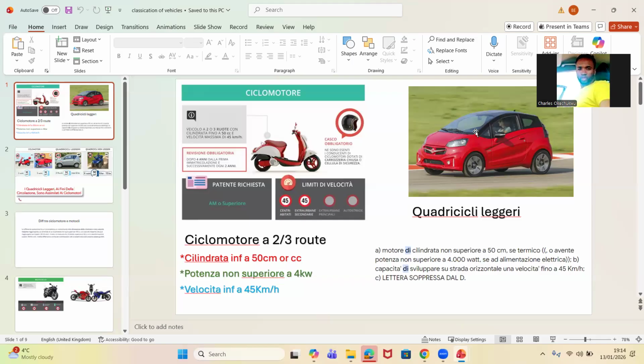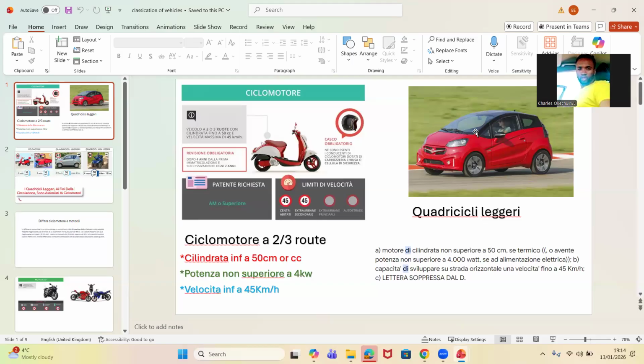Every ciclomotore has its cilindrata. What is cilindrata? Their cylinder, the place where they put fuel. The container where they hold the fuel can never be bigger than this particular value I'm about to tell you. It is up to 50 centimeters cube. 50 centimeters cube, they're very small, guys. It is like 2 cups.